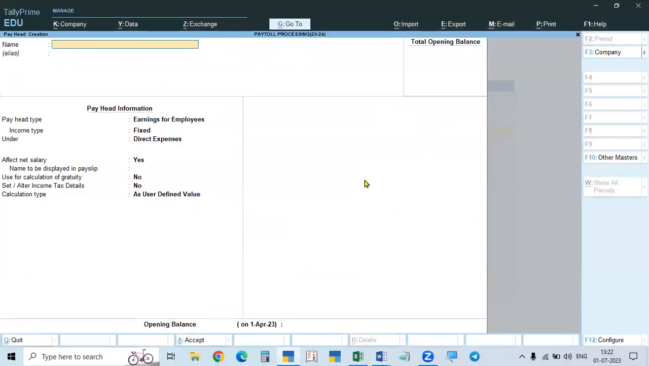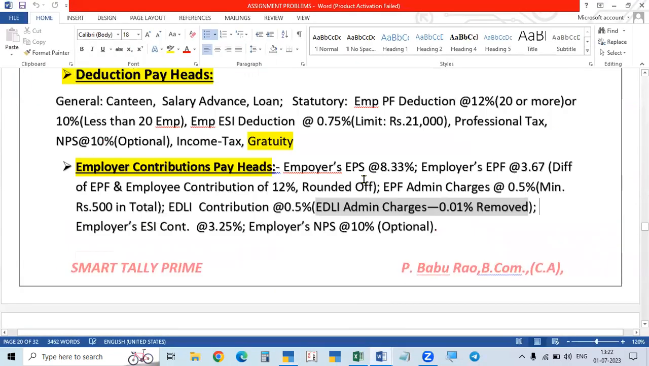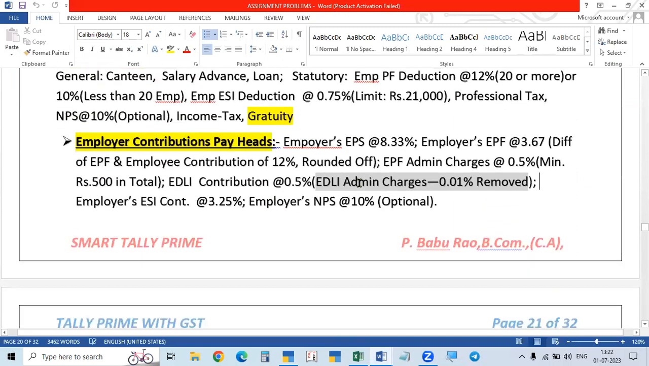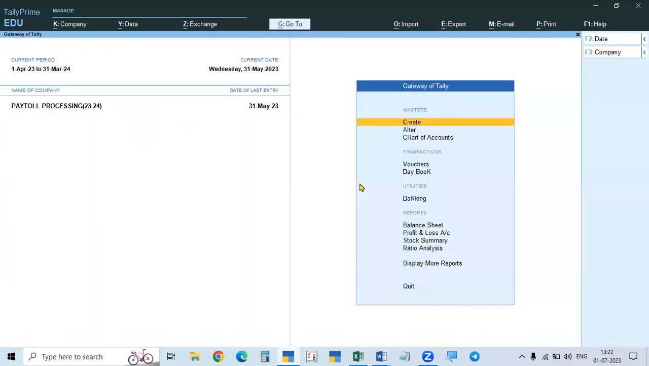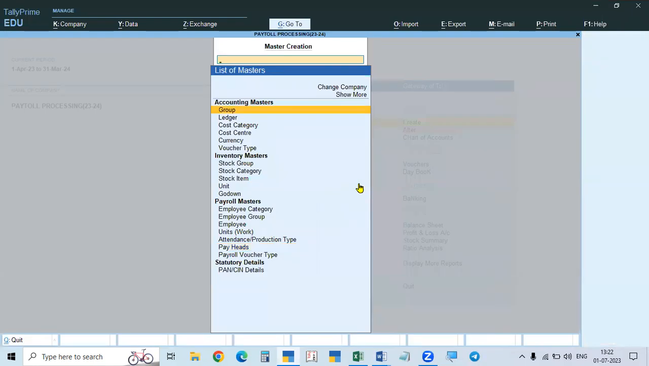And then what you have to do, after creating all the pay heads, our next work is to define salary. Actually, everything we are creating from the create button. After the pay heads, defining salary means giving the salary structure, the different amounts payable to different employees. It is called the payment structure or salary structure. That is technically called defining salary. You have to define what are the amounts to be paid.